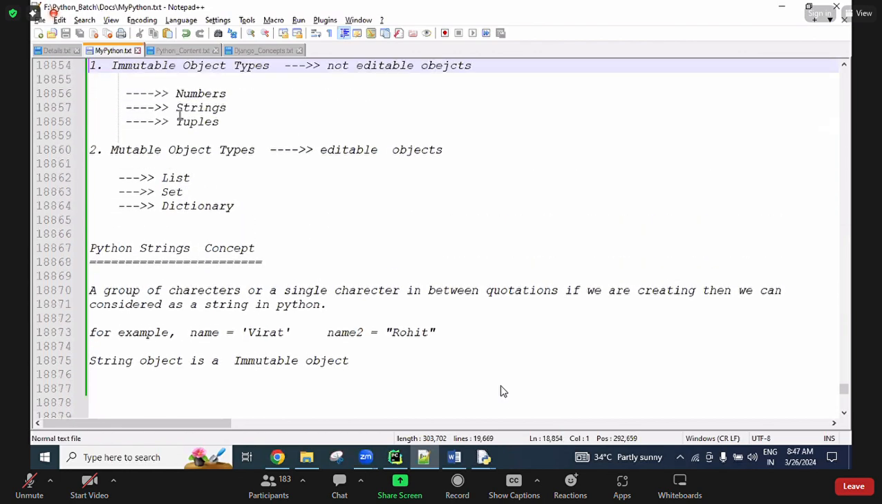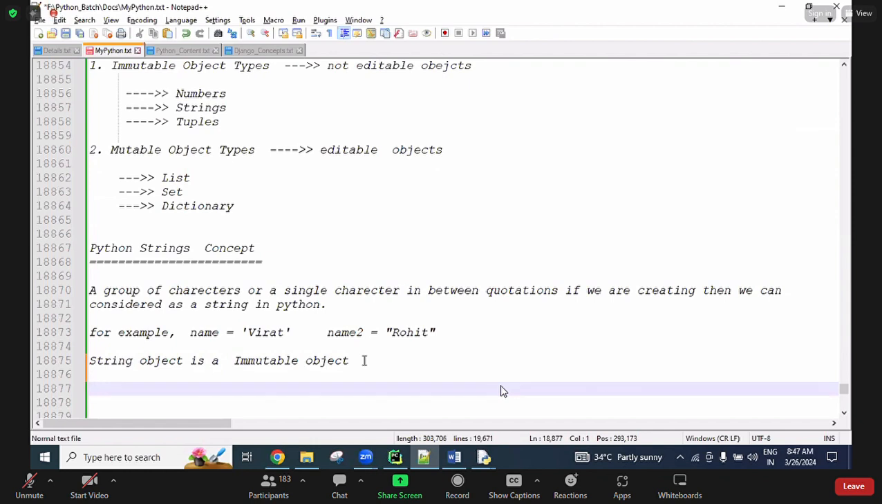This is all about data types. Numbers are all immutable only. Remember, all numbers are immutable only. Now, strings are also immutable only. A string object is an immutable object. It means we cannot edit, we cannot change. Okay, that is the point.